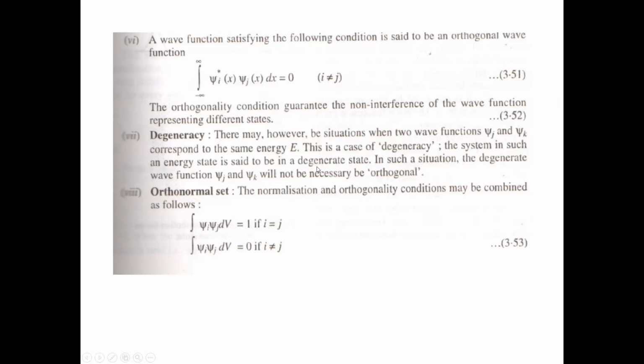Okay, so in such a situation, when your system is a degenerate system, it is not necessary that the wave functions are orthogonal. Remember this is the special case. If suppose you have two different wave functions, और अगर आपका दोनों की करस्पॉन्डिंग एनर्जी सेम है, तो ये जरूरी नहीं कि वो ऑर्थोगोनल वेव फंक्शन हो. यानी कि इक्वेशन नंबर जो हमारी 3.51 है, वो जरूरी नहीं कि इस डीजेनरेट स्टेट में वहां पर सेटिस्फाई हो. Okay, so you have to remember this.